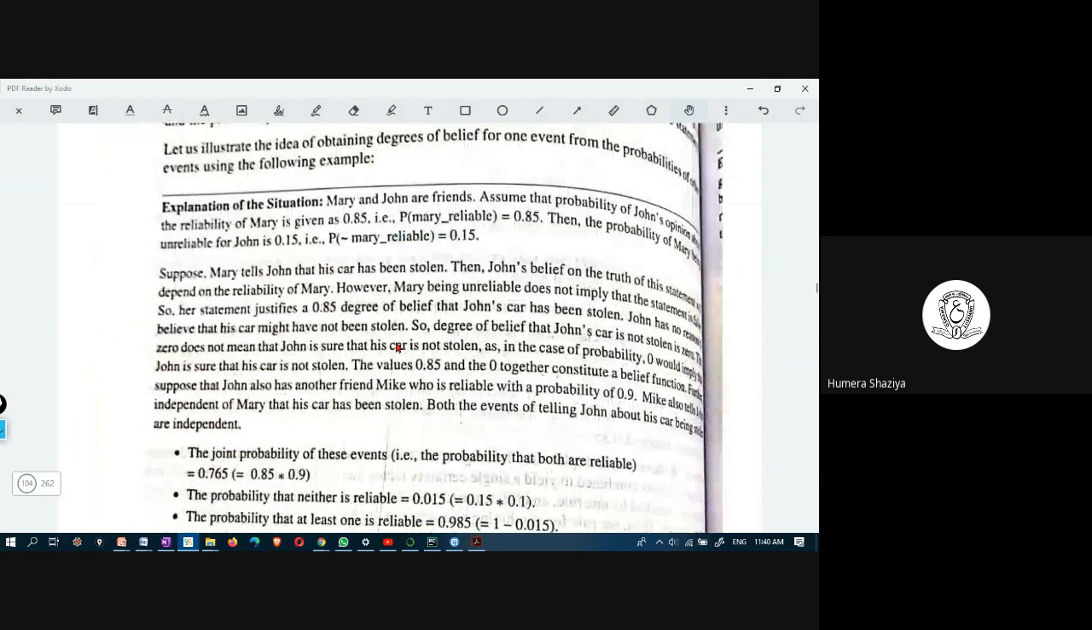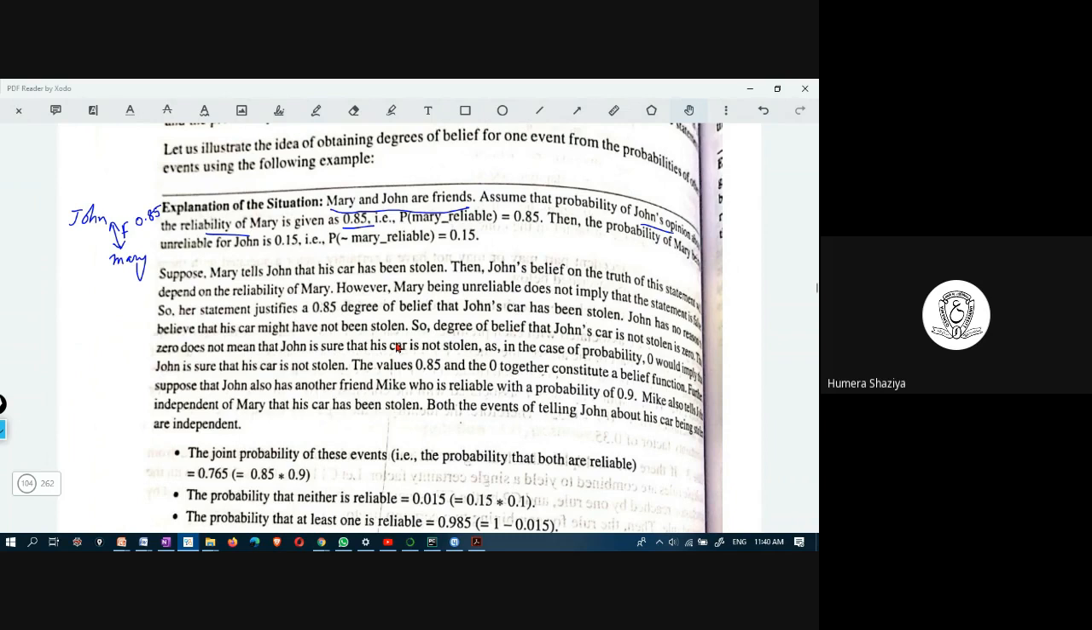Let us take an example. There is a situation. Mary and John are friends. There is a John and there is Mary. They both are friends. Assume that the probability of John's opinion about the reliability of Mary is 0.8. John believes Mary for 0.85, means 85% of the time. Mary's reliability is 85%. What does it mean?